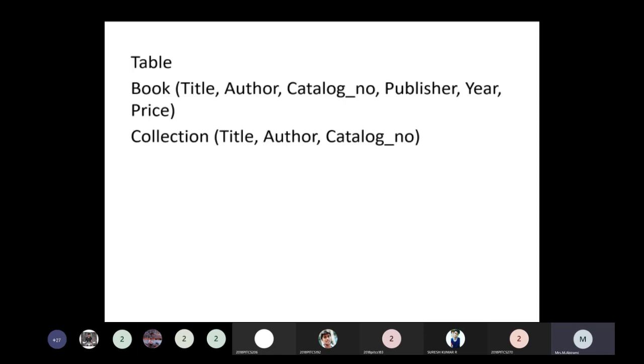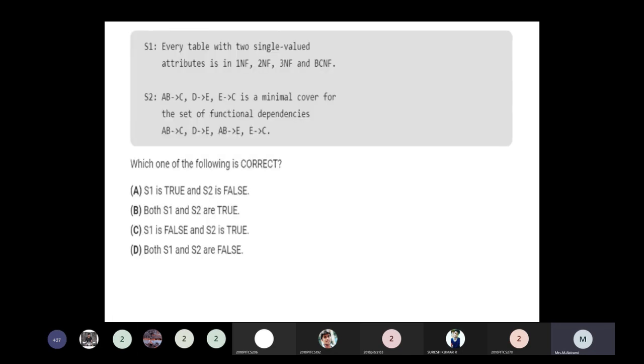Okay, this is the given how to refer in this question. So the next question: which one of the following is true? This statement is given like that in a query statement.